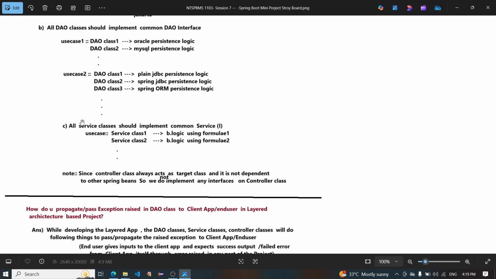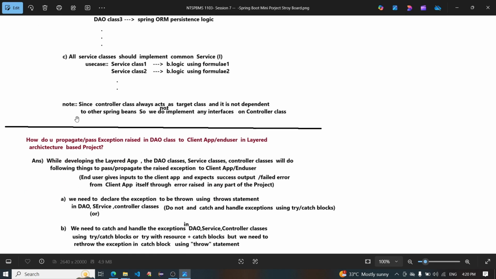C, all service classes should implement a common service interface. Use case: service class 1, B logic using Formula 1; service class 2, B logic using Formula 2. Note: since the controller class always acts as a target class and is not dependent on other Spring Beans, we do not implement any interface on the controller class.